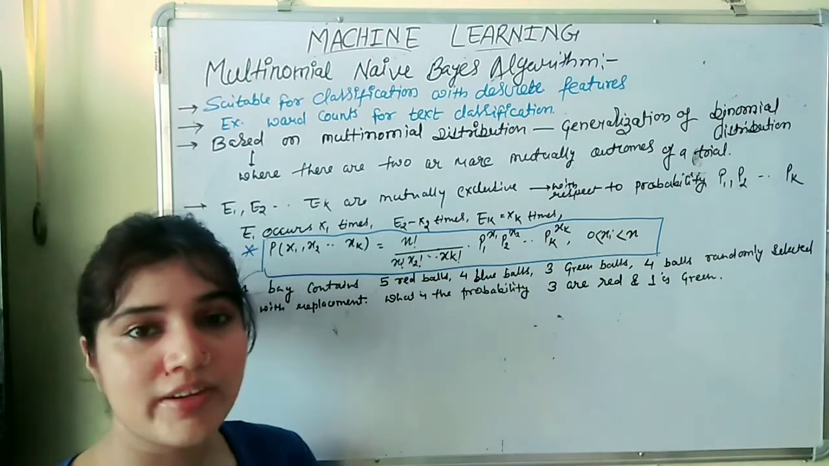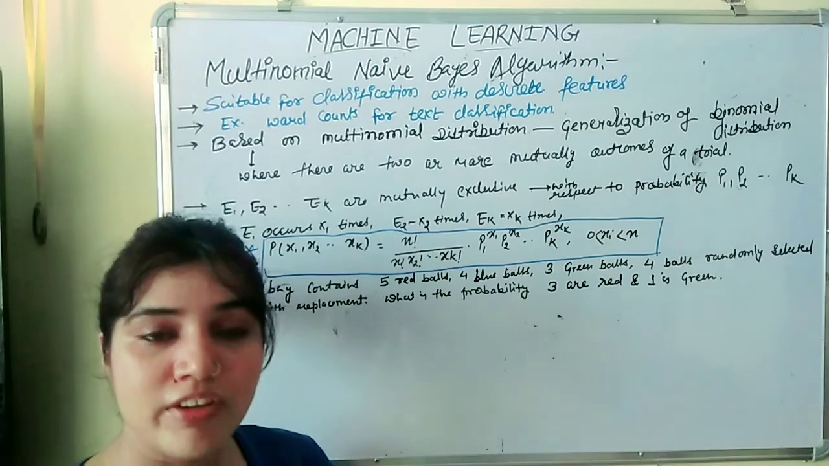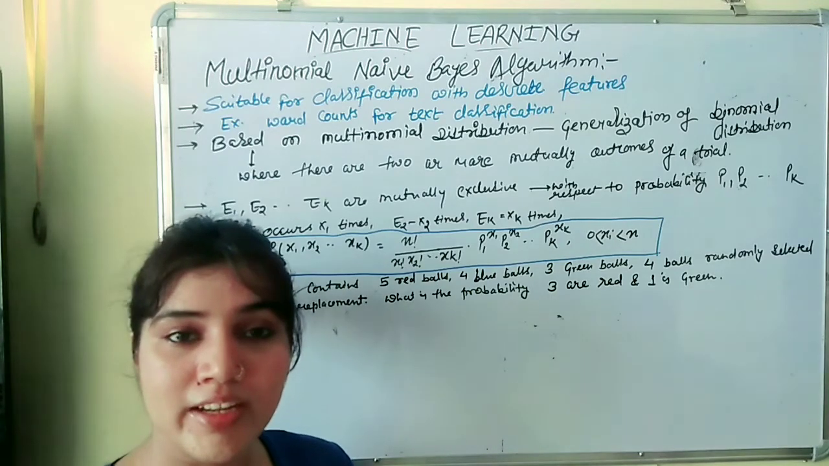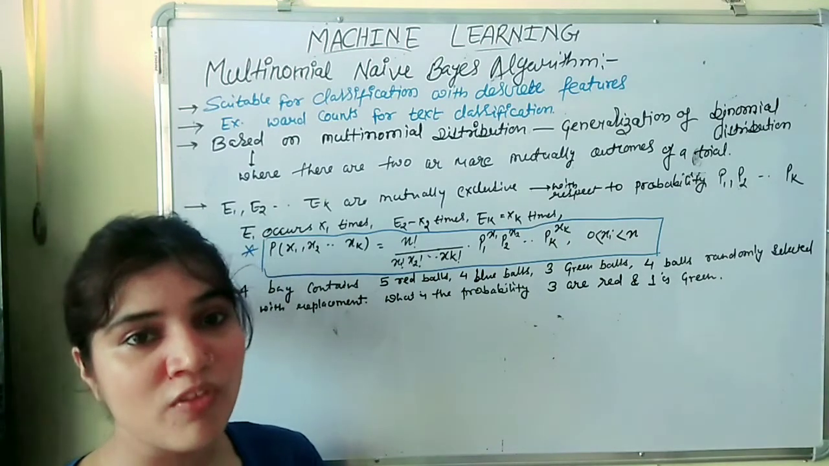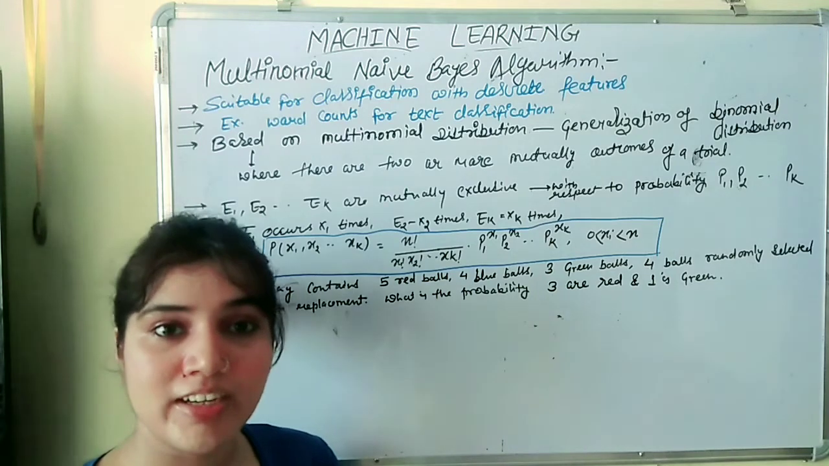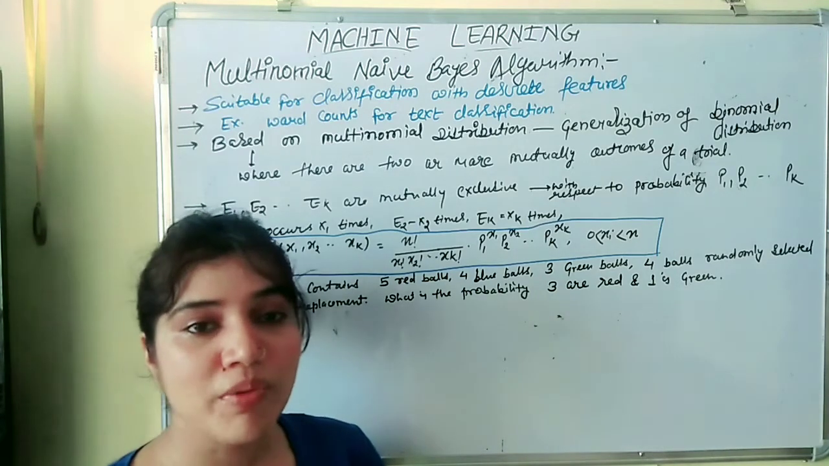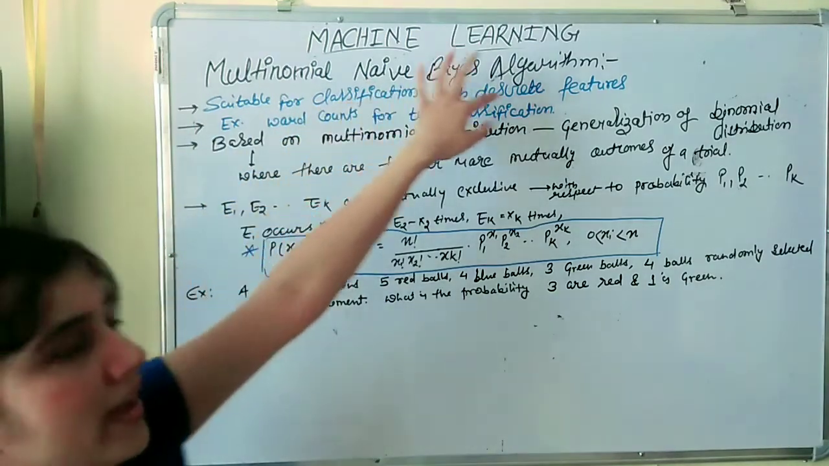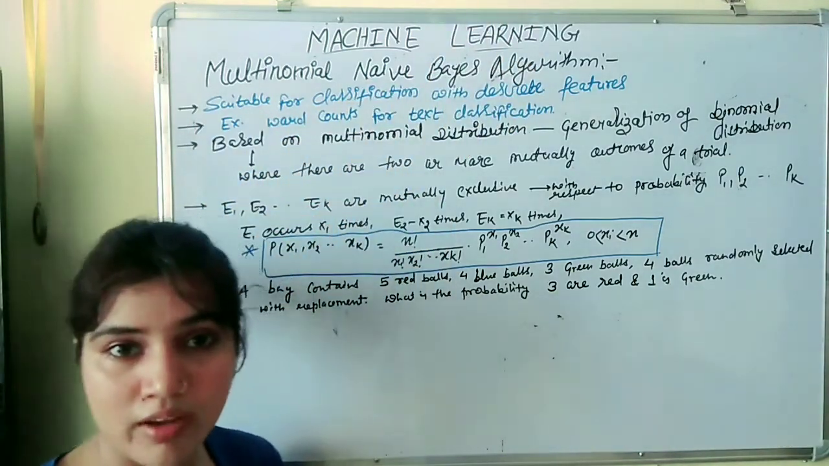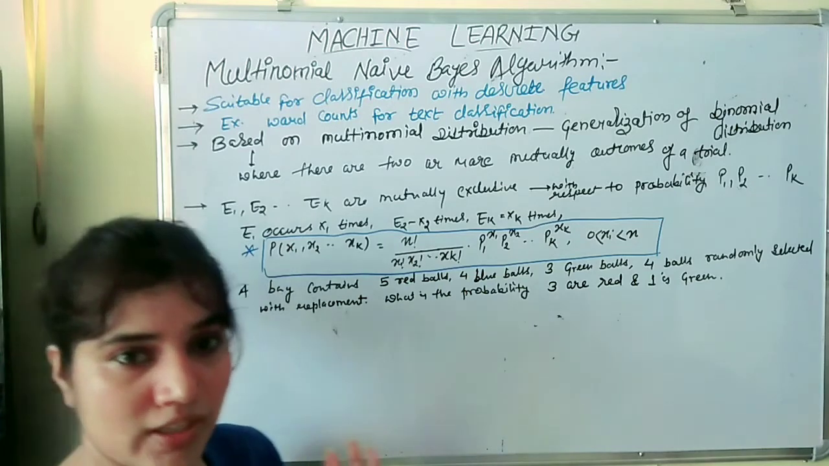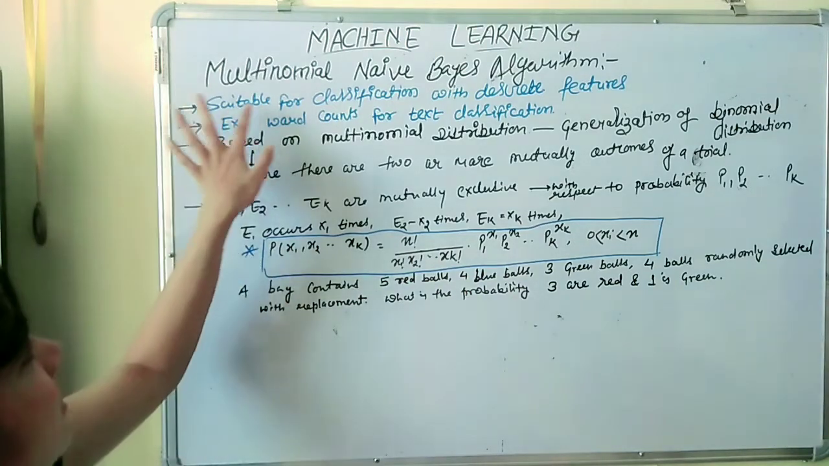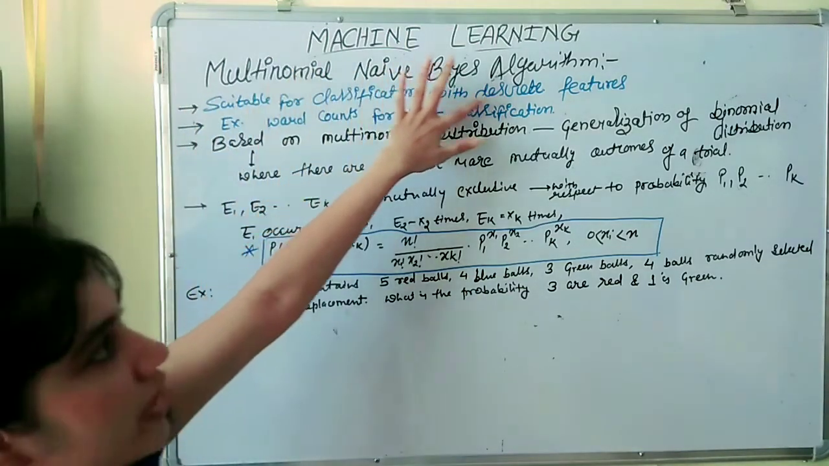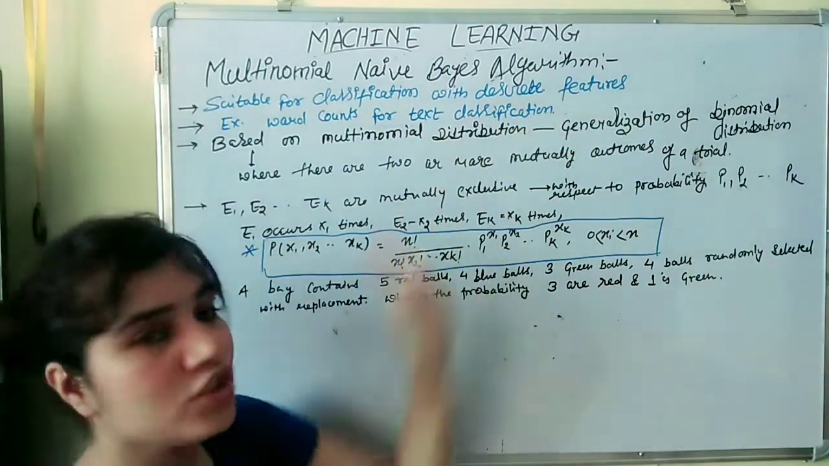Our running topic is probability, where we are seeing some important machine learning algorithms. Some of the topics we have already covered, so you will get the links in our description box. The topic we will look at today is the multinomial naive Bayes algorithm, an important algorithm for machine learning, which is suitable for classification with discrete features.